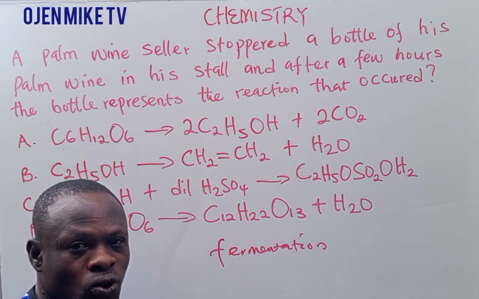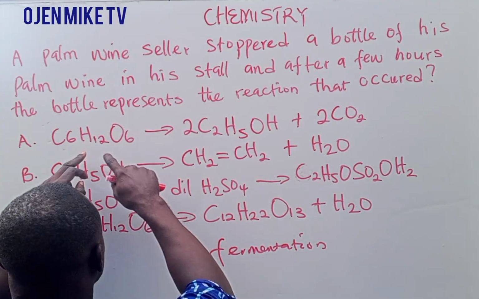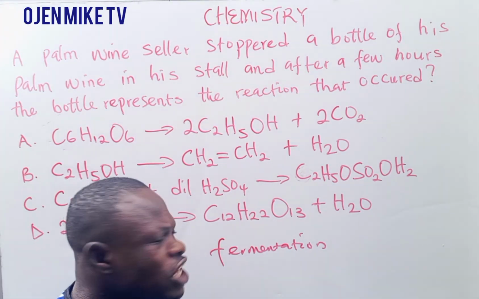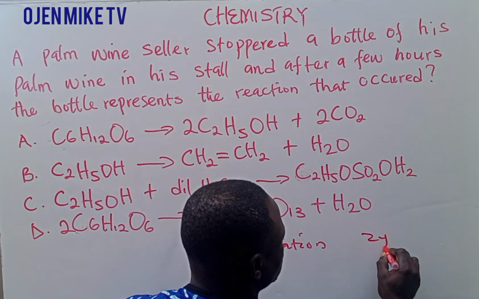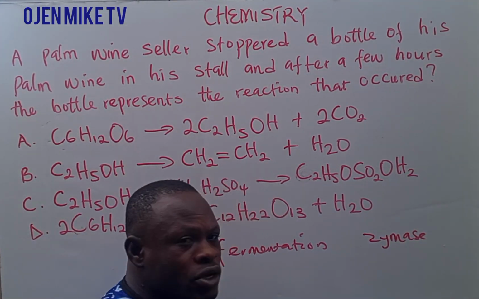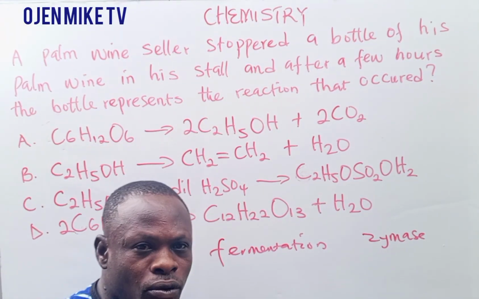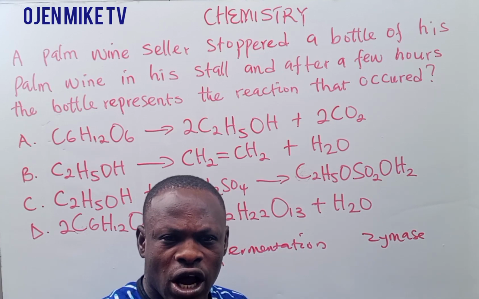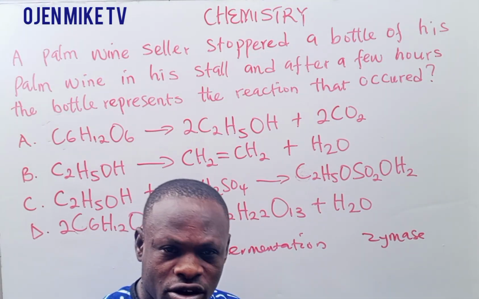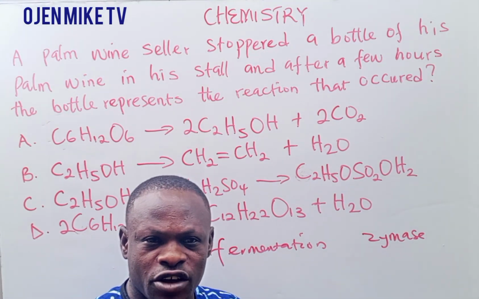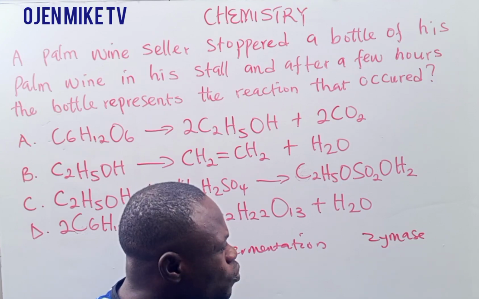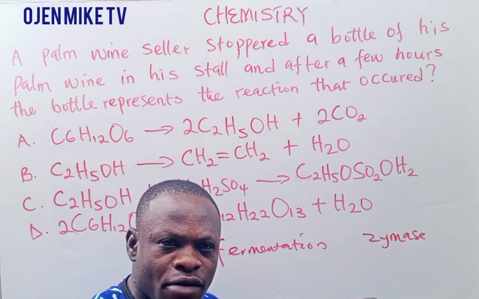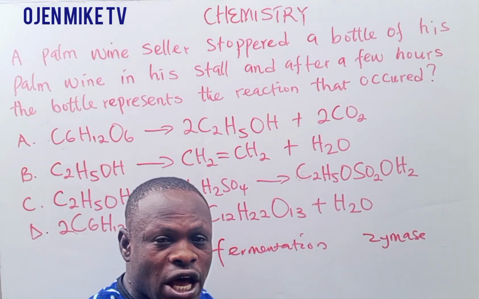So glucose is C6H12O6. Now when this glucose is broken down in the absence of oxygen, it uses an enzyme called zymase. Zymase will act on the palm wine. The palm wine contains a yeast, that is a microorganism called yeast or Saccharomyces cerevisiae. Saccharomyces cerevisiae, a fungus, is the one that will release an enzyme called zymase. The zymase will now act on the glucose, that it will now facilitate.